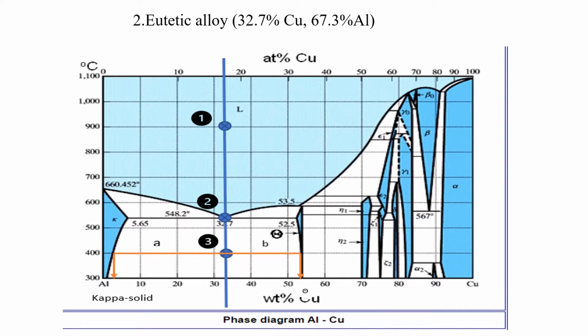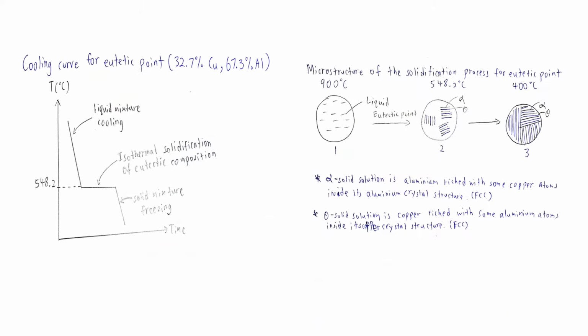At point 1, the temperature is 900 degrees Celsius, and at point 2, which is also known as the eutectic point, it is 548.2 degrees Celsius. At point 3, the temperature is 400 degrees Celsius. At point 1, the alloy behaves like a pure metal at 900 degrees Celsius in liquid form, as shown in microstructure 1. As heat is removed and the liquid cools down to point 2, the eutectic point, the alloy will start to solidify and the nuclei will start to nucleate, as shown in microstructure 2.